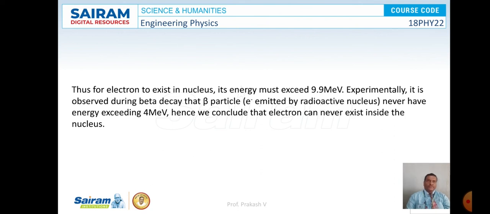But as per the calculations, if it is present inside the nucleus, its energy must be around 9.9 million electron volts. Hence, we come to the conclusion that electrons do not exist inside the nucleus.